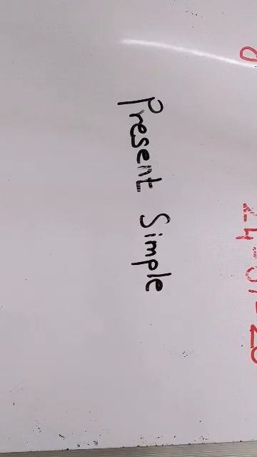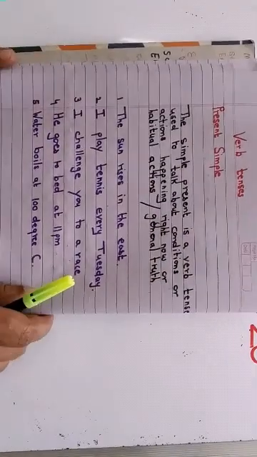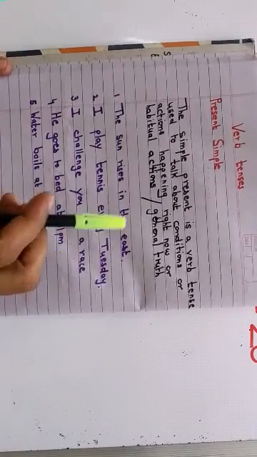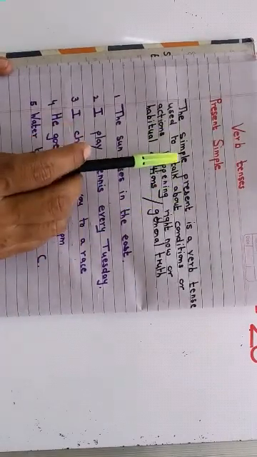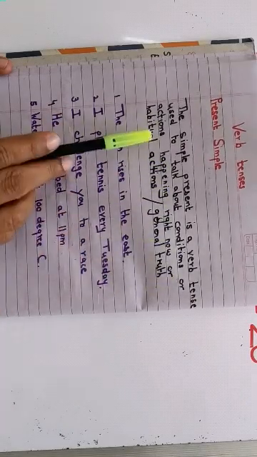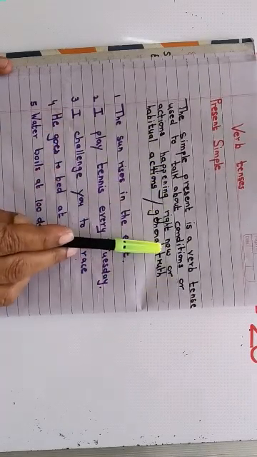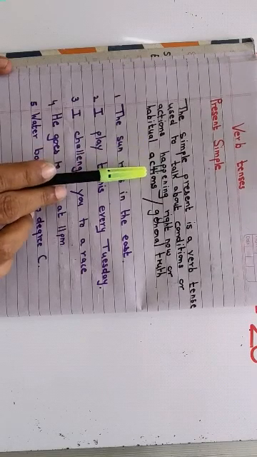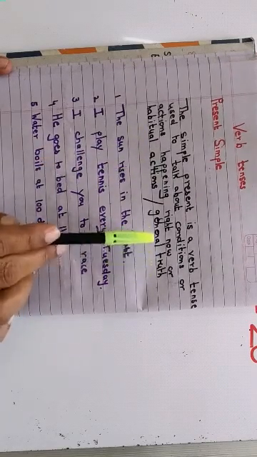Right? So children, present simple means that it is a verb tense. I have written it down for you here. The simple present is a verb tense used to talk about conditions or actions happening right now, or it is a habitual action or general truth.